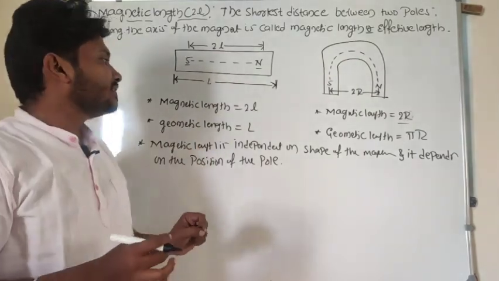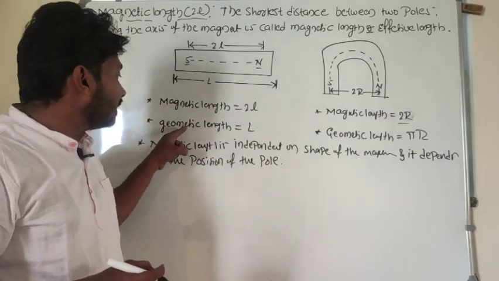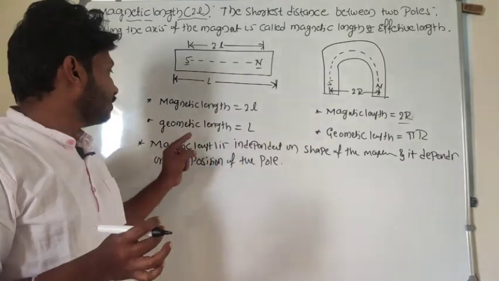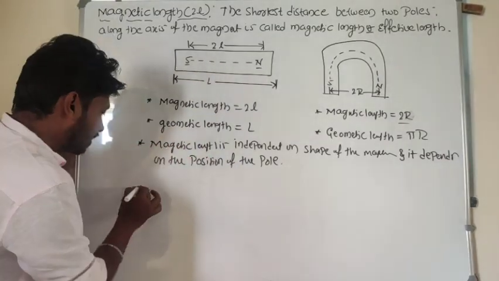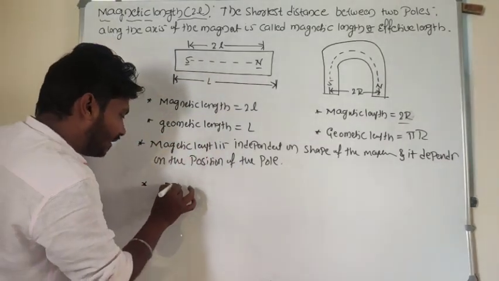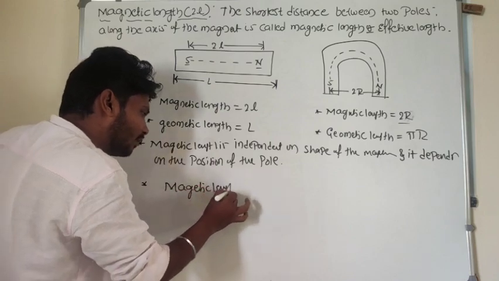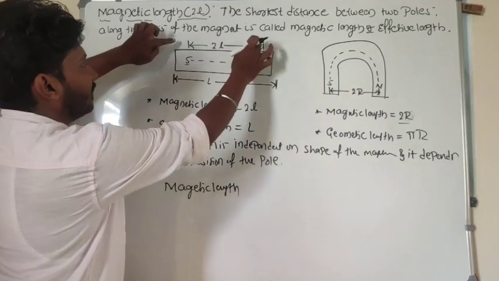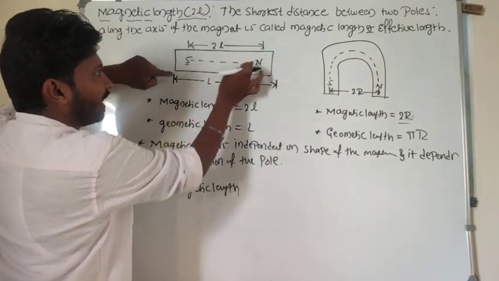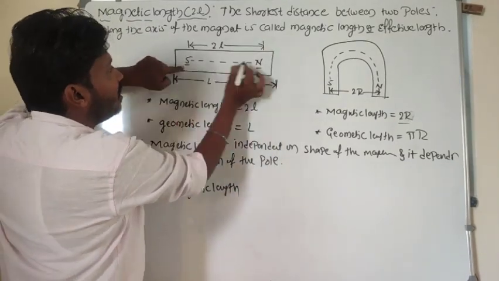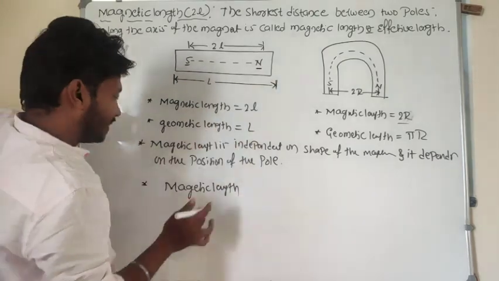And here we can consider the relation between magnetic length and geometric length. Look here, which is shorter out of magnetic length and geometric length? Magnetic length is shorter here. Why? Because poles are present inside the magnet.